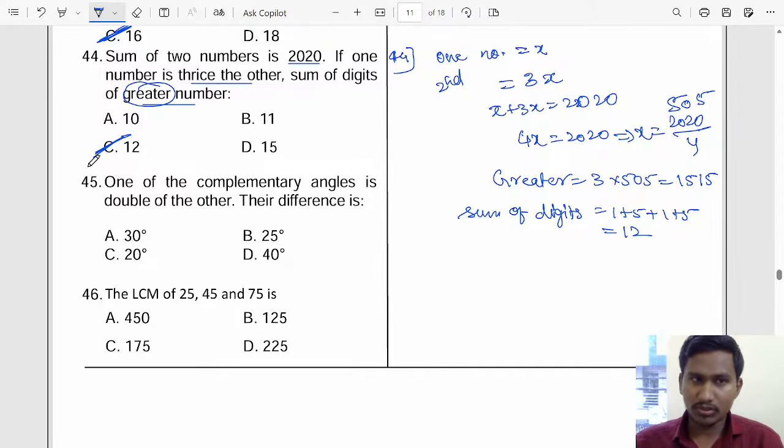Now the 45th question. One of the complementary angles is double the other. They are asking for the difference.